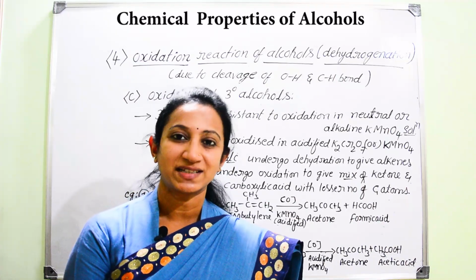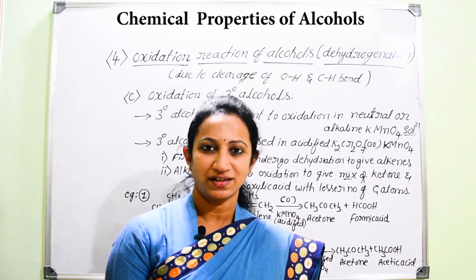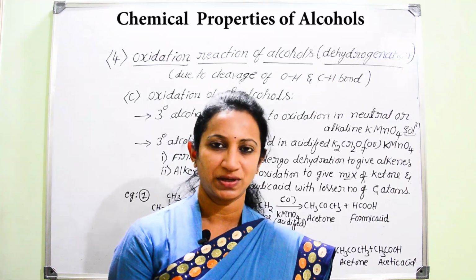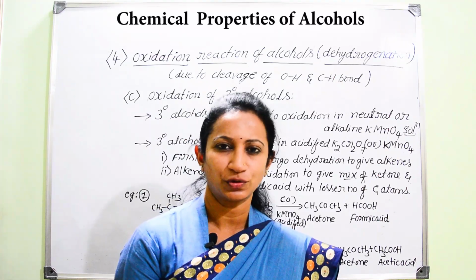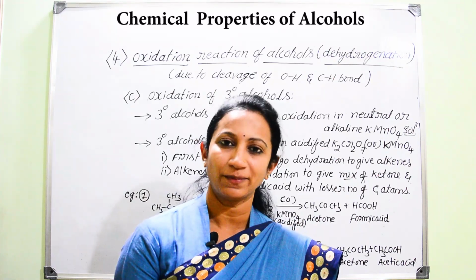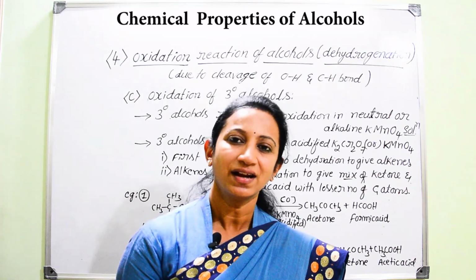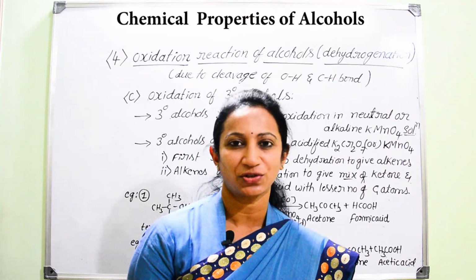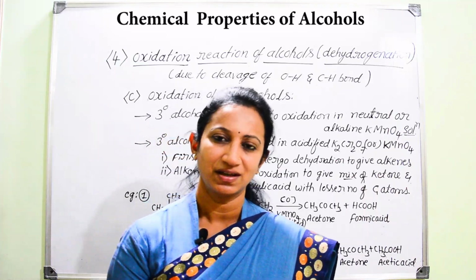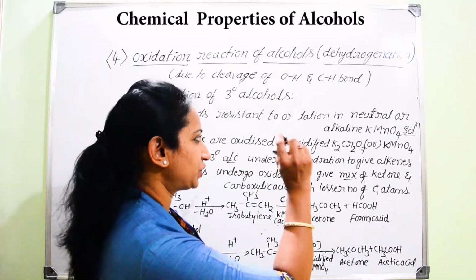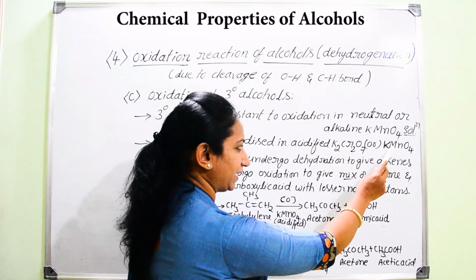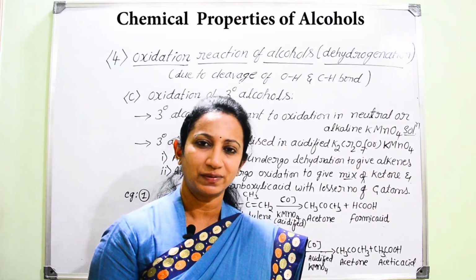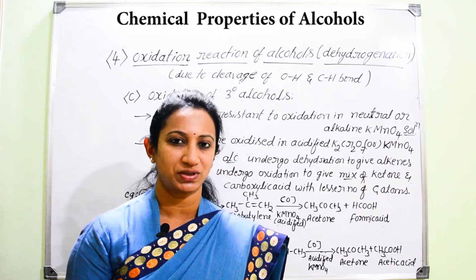So that is how we can convert secondary alcohols into ketones. Now, tertiary alcohols can also undergo oxidation. But these tertiary alcohols are resistant towards oxidation with KMnO4, either in neutral state or in alkaline medium. Of course, these tertiary alcohols can undergo oxidation in acidified potassium dichromate or acidified potassium permanganate solution. But here there will be a small change with respect to tertiary alcohols.